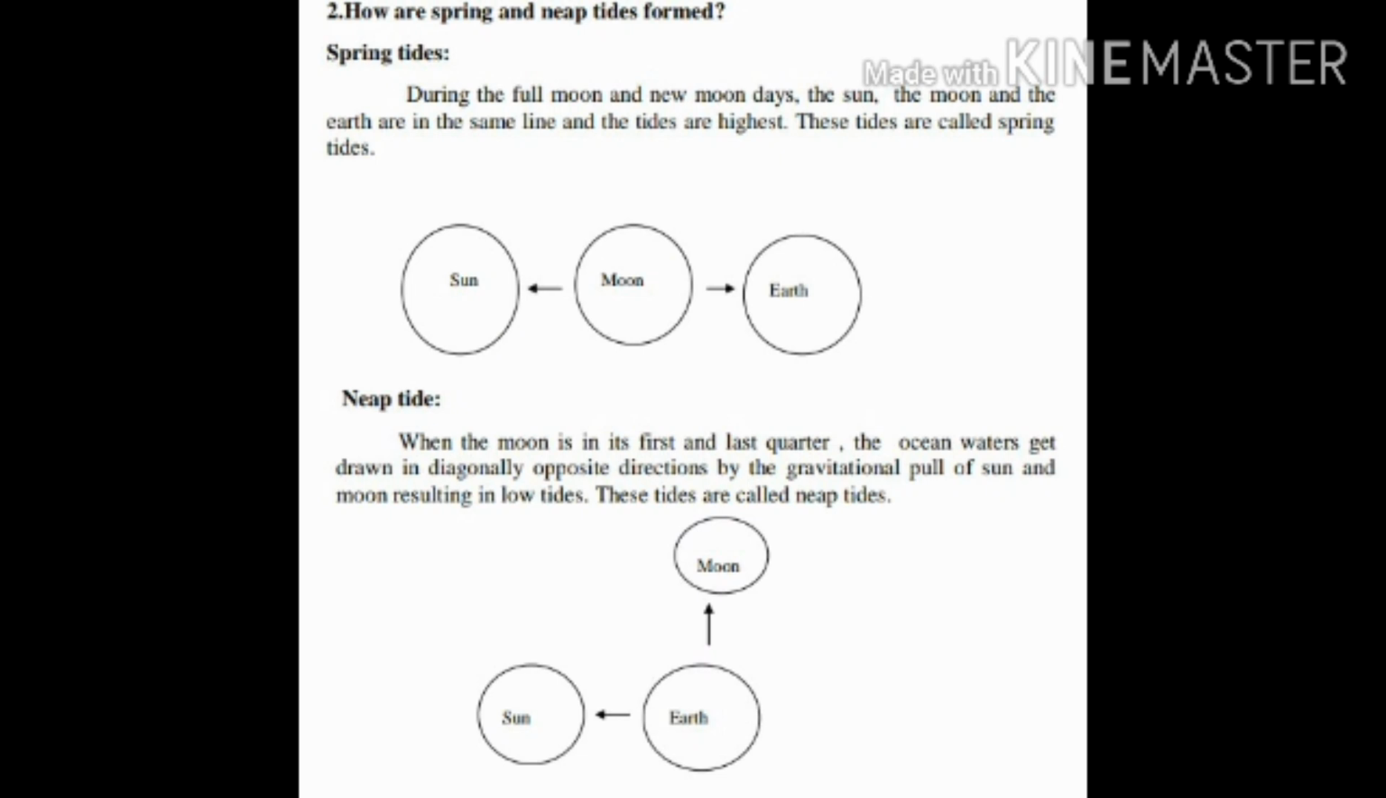When the moon is in the first and last quarter, the ocean water gets drawn diagonally in the opposite direction by the gravitational pull of the sun and the moon, resulting in what? Low tides. These tides are called neap tides.